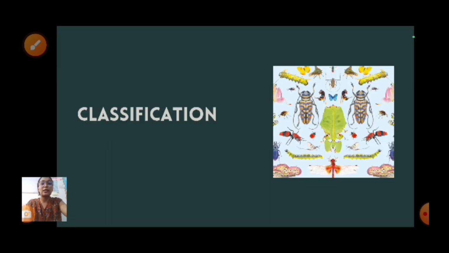Now we'll discuss classification. What is the need for classification? Why do you need to classify organisms into plants and animals, or bacteria and virus, different categories? Why do you need to do that? You have to know. In the next slide we'll discuss what is the need and importance of classification.